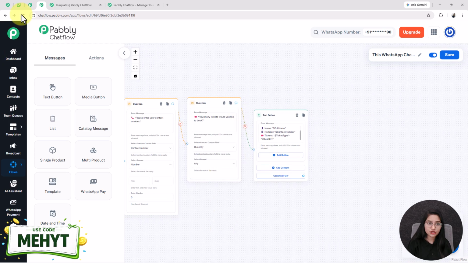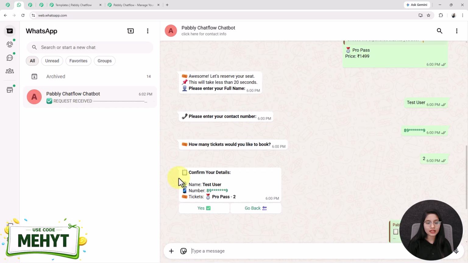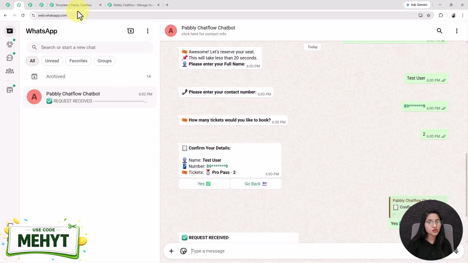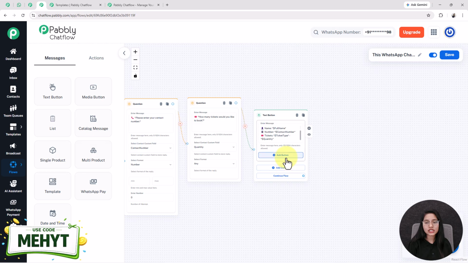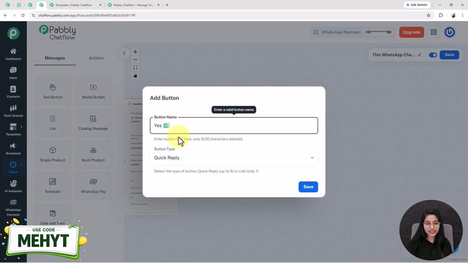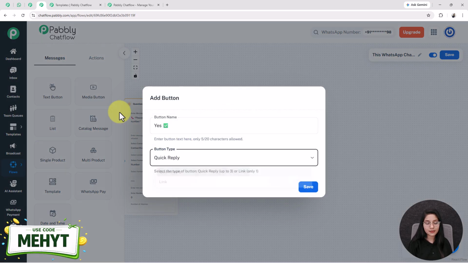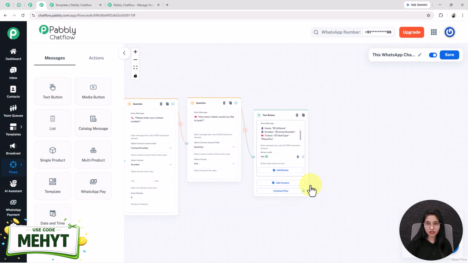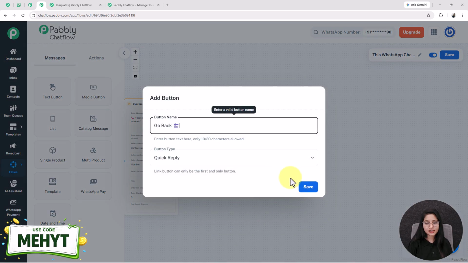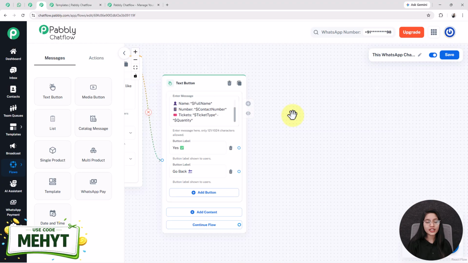Now I want to add two quick buttons with this message by the name of yes and go back. For that I am clicking on this plus add button, entering the button name as yes, selecting the button type as quick reply and clicking on the save button. After that the next quick button is go back. Here I have added it. Now whenever the user clicks on this yes button, my bot will reply to them by sending the request received message.